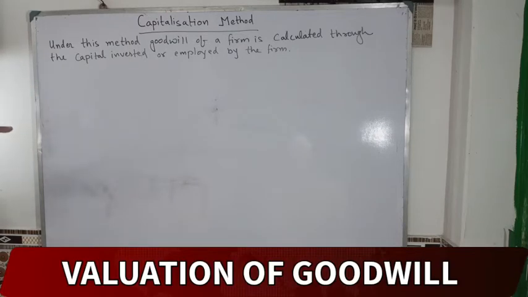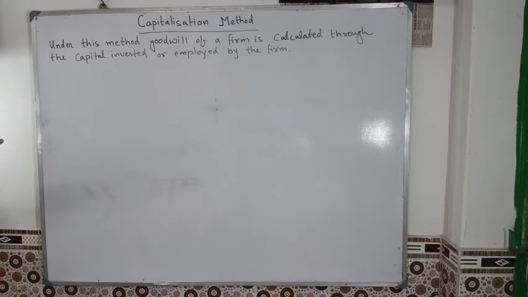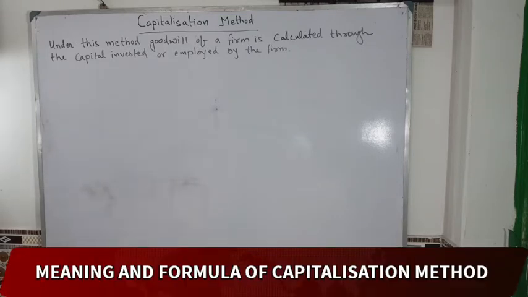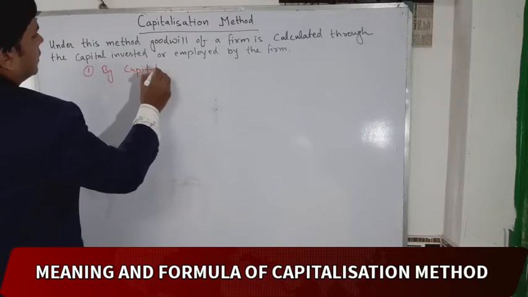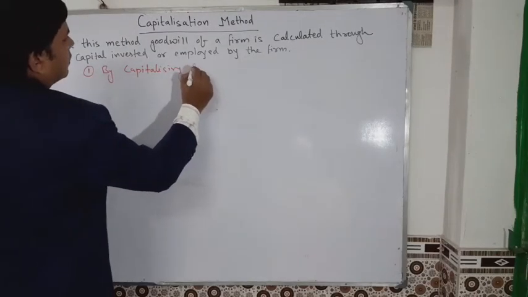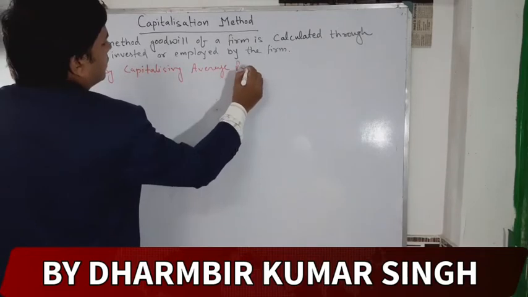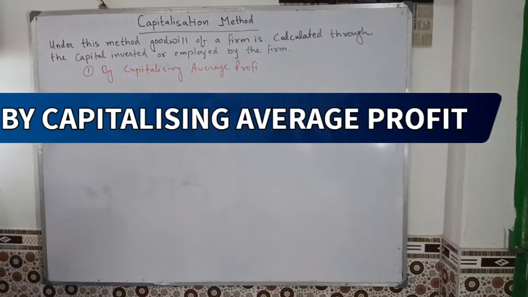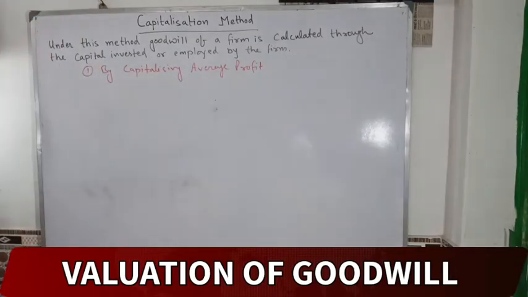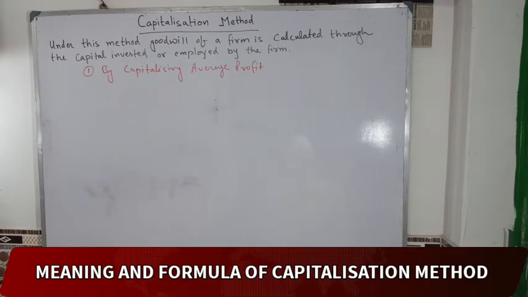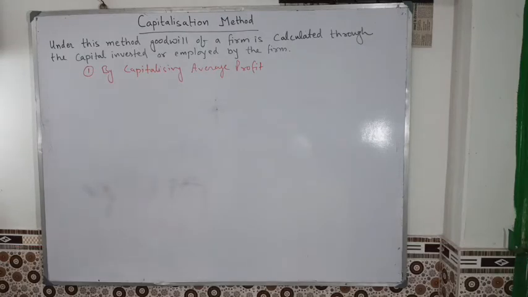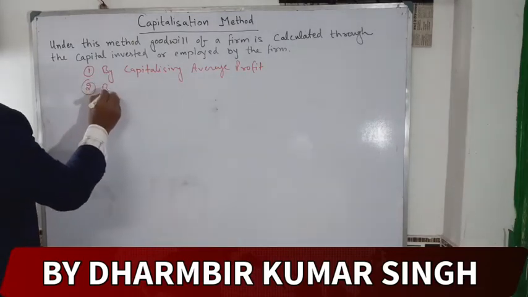The first way is by capitalizing the average profit. The second is by capitalizing the super profit.